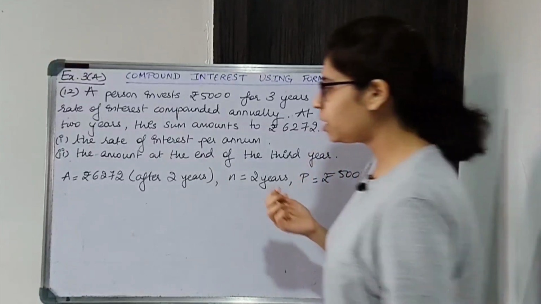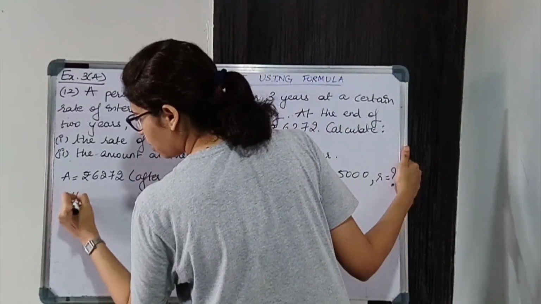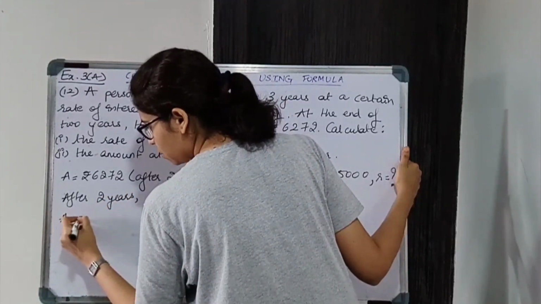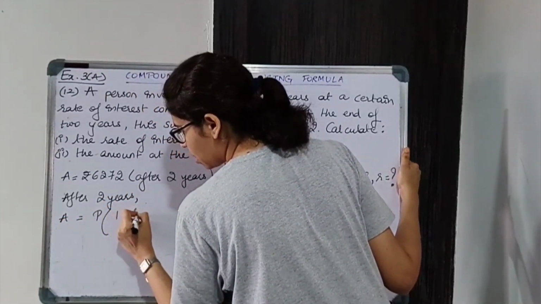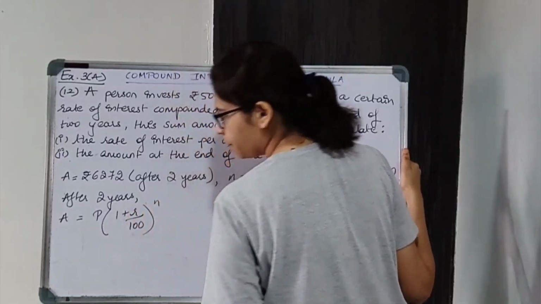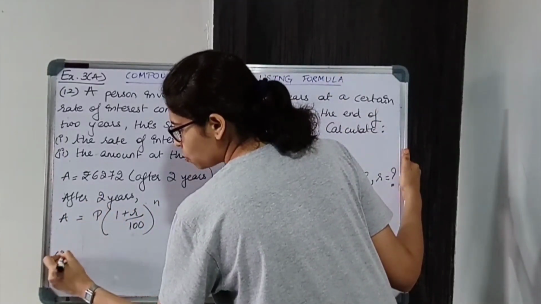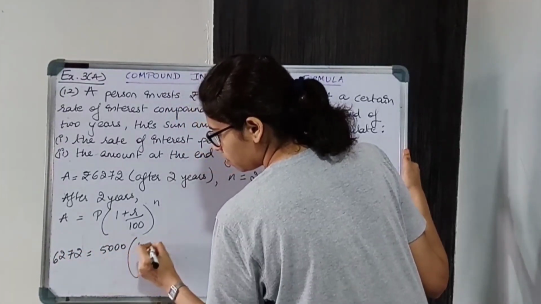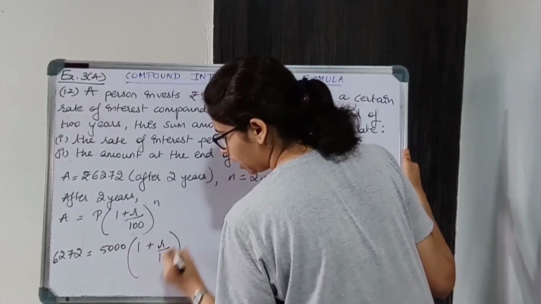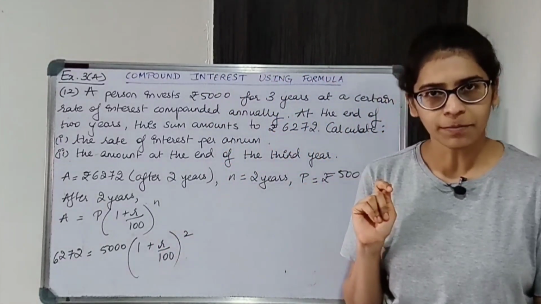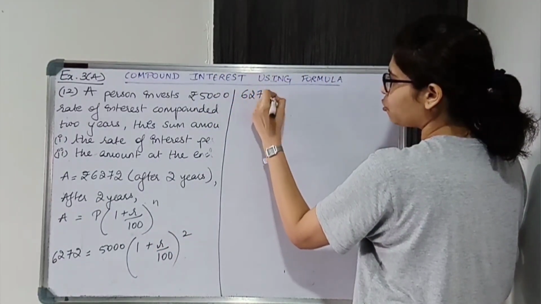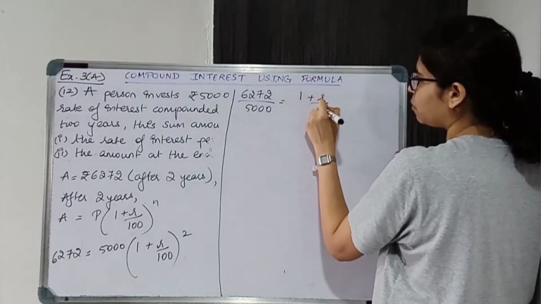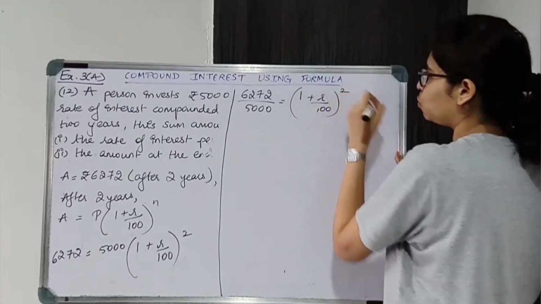So using the formula, after 2 years, A is equal to P into 1 plus R upon 100 raised to N. A is 6272, P is 5,000, and n is 2. So 6272 upon 5,000 is equal to 1 plus r upon 100 raised to 2.